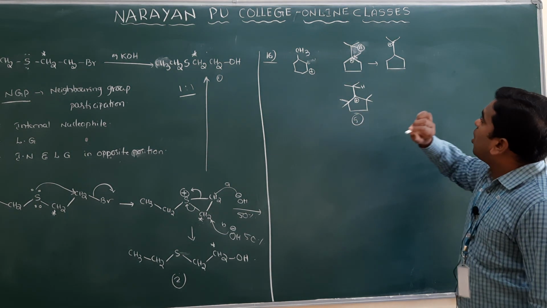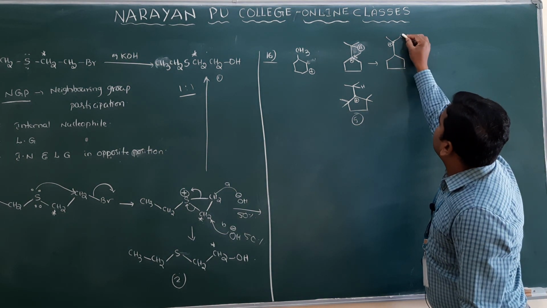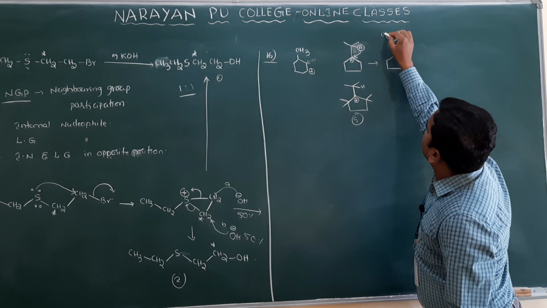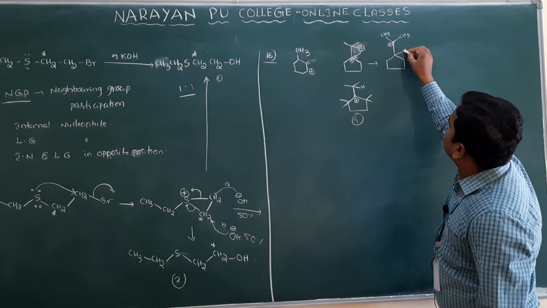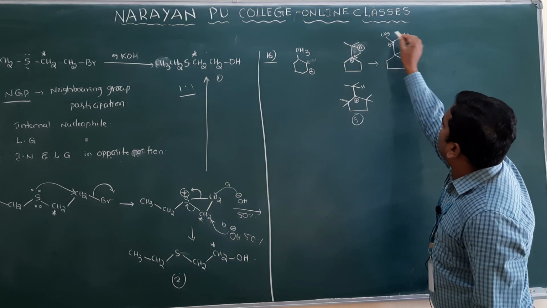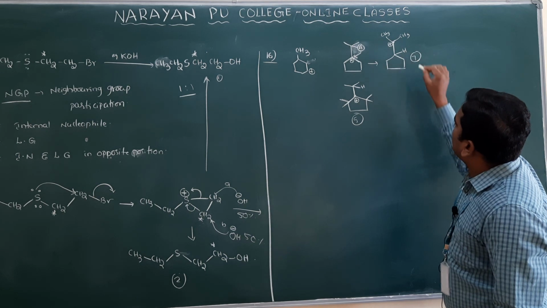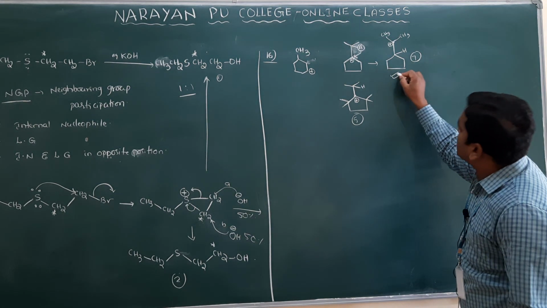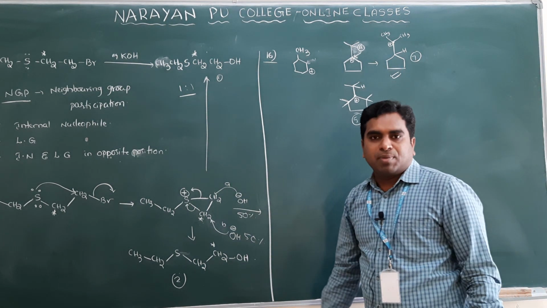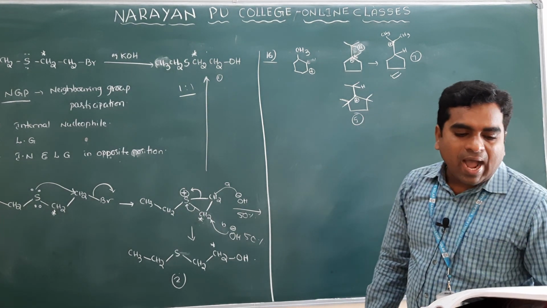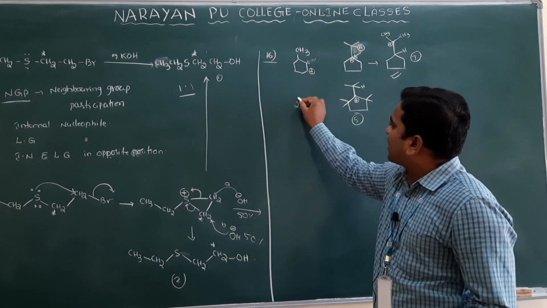But here you see, how many hyperconjugation structures? Here CH3 is there, and here which one is there? CH3, and here there is an H. So total here 3, 6 plus 1, 7. So which one is most stable? This is most stable, so that's why rearrangement has taken place. So what is your answer now? Option 2 is the correct one.